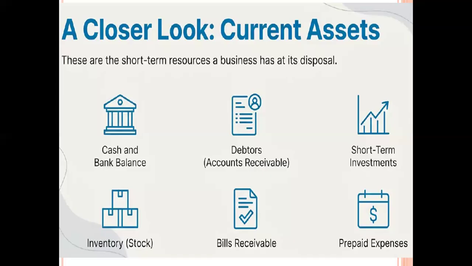The company invests its idle money in money market instruments or any short-term deposit in a bank or any other financial institution. The next one is called inventory. Inventory is nothing but stock. Every company, whether a manufacturing company or a trading company, should maintain stock. The stock may be finished goods, raw material, or work in progress. Moreover, lubricants and loose tools also come under inventory.